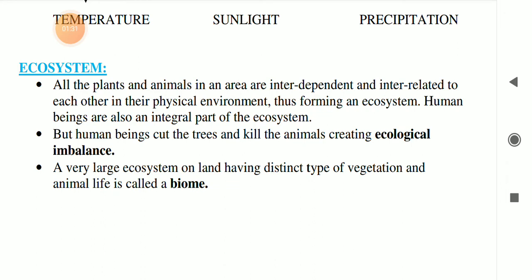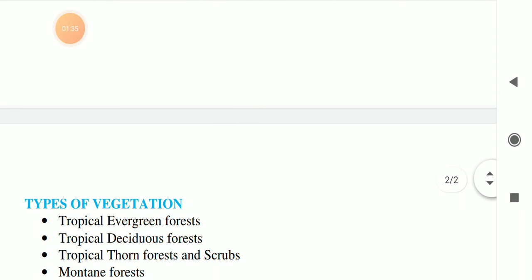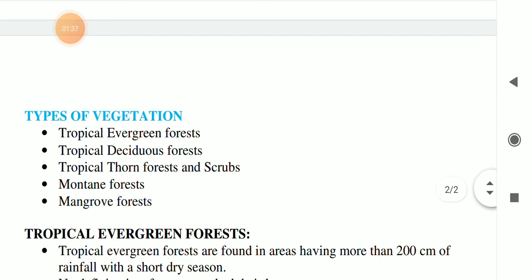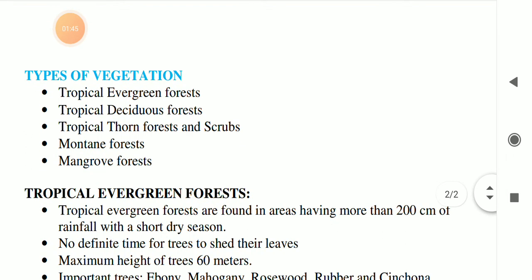This is very much important for a 1 mark question. What is a biome? Okay. And in our India we can find different types of vegetation. Those are like tropical evergreen forest, tropical deciduous forest, tropical thorn forest and scrubs, montane forest and mangrove forest.